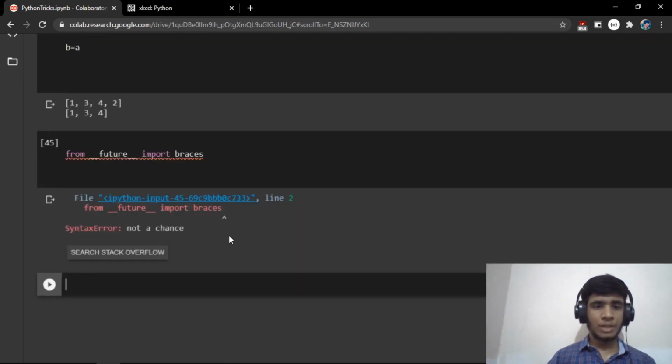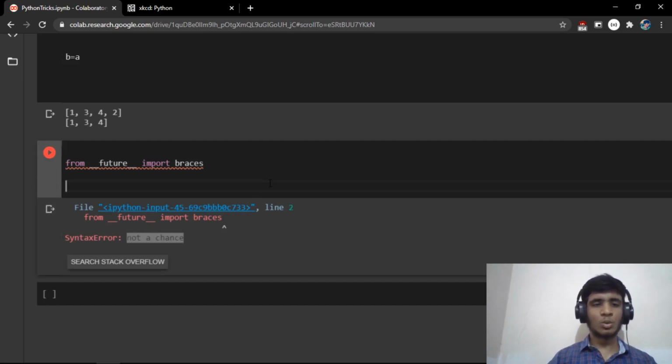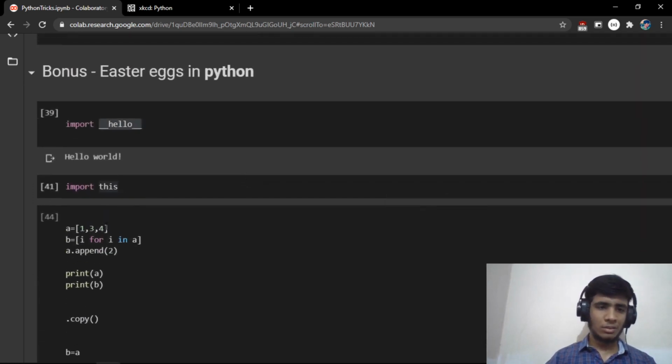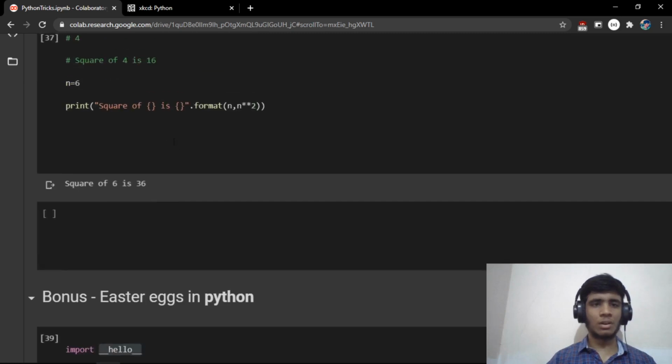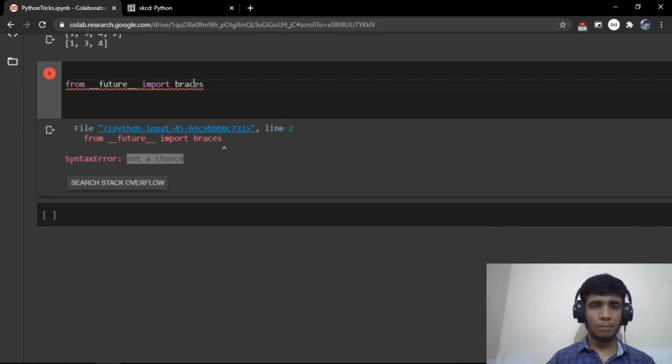Then Python comes up with a very funny error. It says: not a chance. So Python is saying that we don't use braces, there's no chance of using braces. This is one of the cool syntax errors, or Easter eggs, in Python. But we do use braces in Python, right? We use braces for lists, for .format, for dictionaries, etc. But if you try to import the braces module, they say not a chance. They give a simple syntax error.